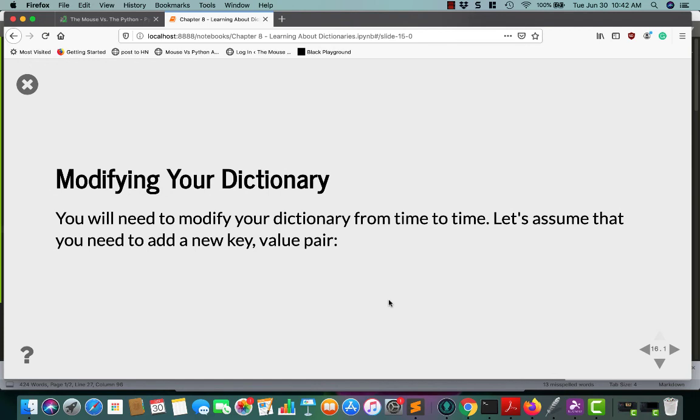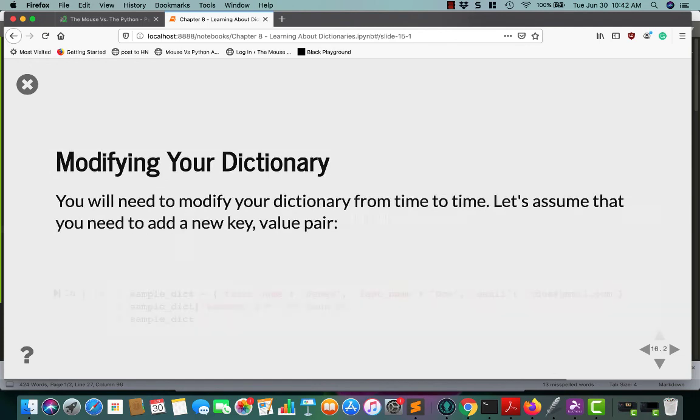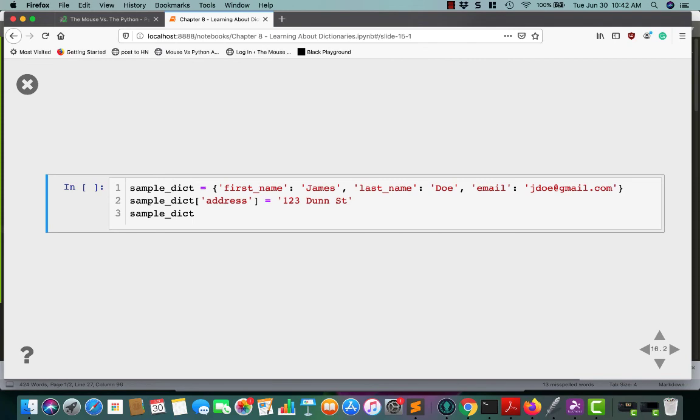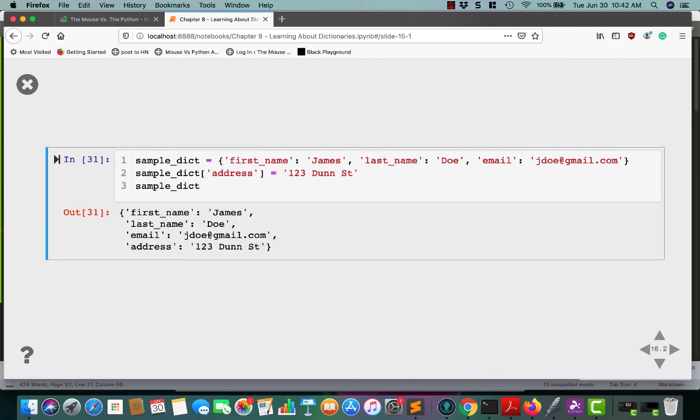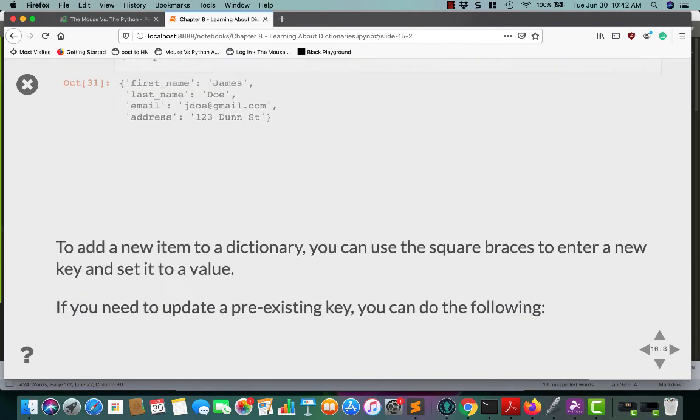You can actually modify dictionaries. Let's assume that we want to modify a value. You don't really modify the keys, you just modify the values that the keys point to. In this case, we're going to add an item to our dictionary. We're going to add the address. To add a new key, you just use sample_dict, open bracket, the name of the new key, and then equals the new value. When you run this code, you can see that it now has 4 items in the dictionary.